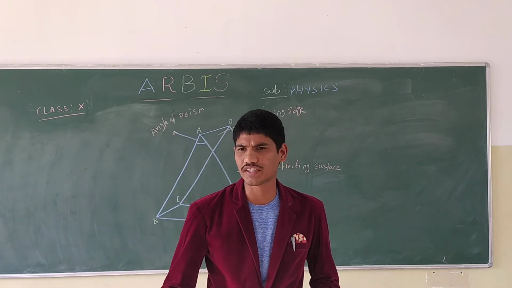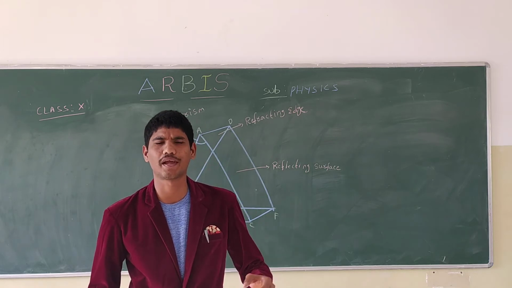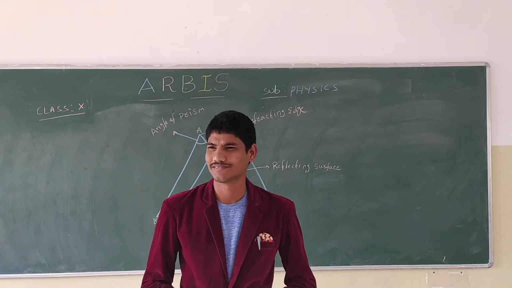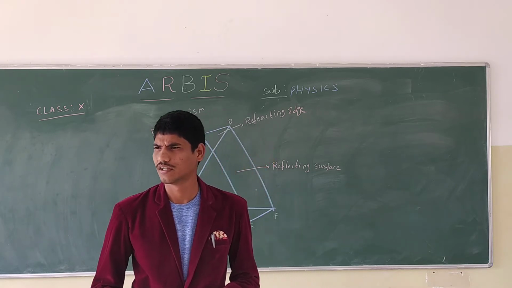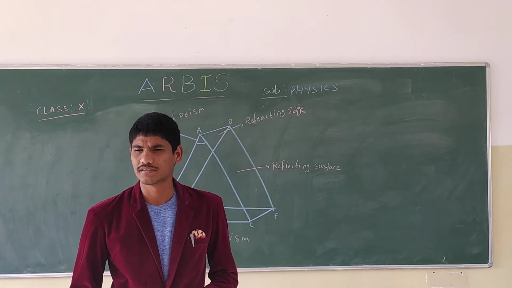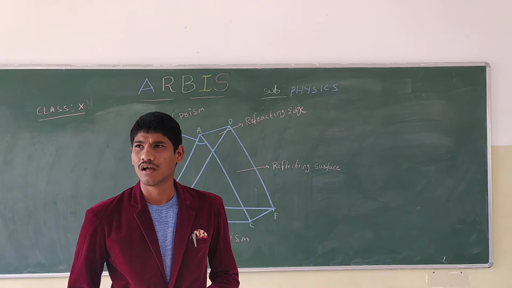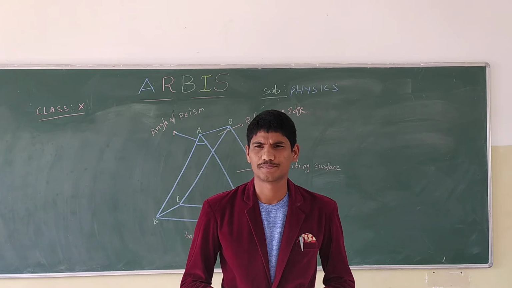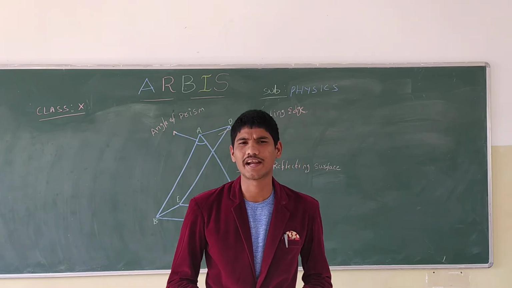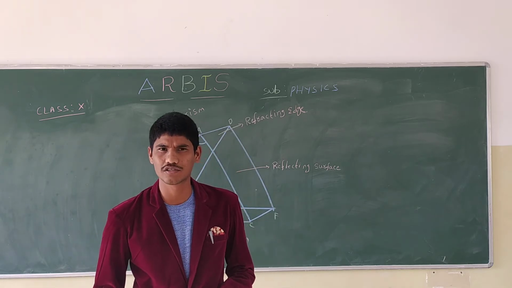For the defects of vision, we saw myopia, hypermetropia and presbyopia, their causes, and how we rectify those problems. We also saw some numericals in the previous session.